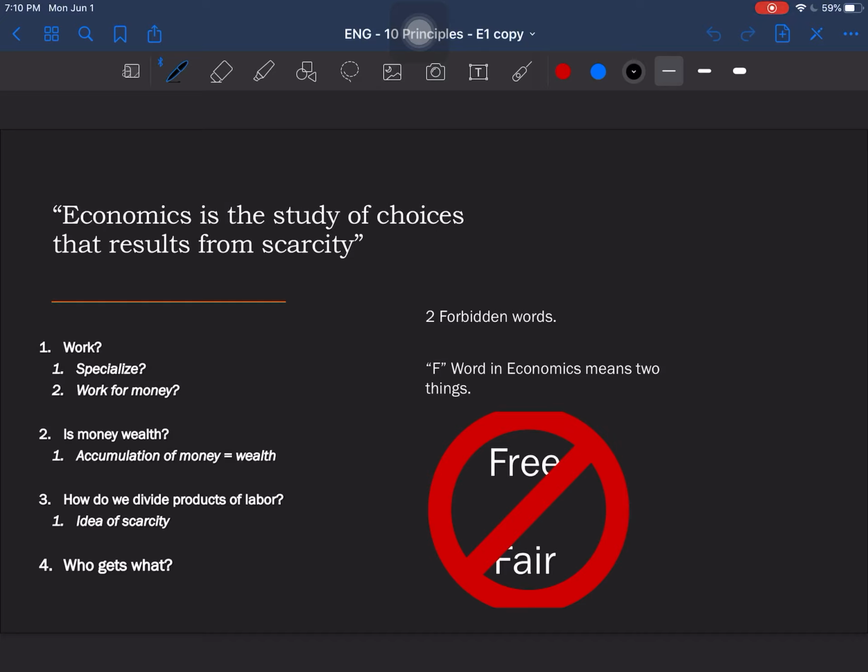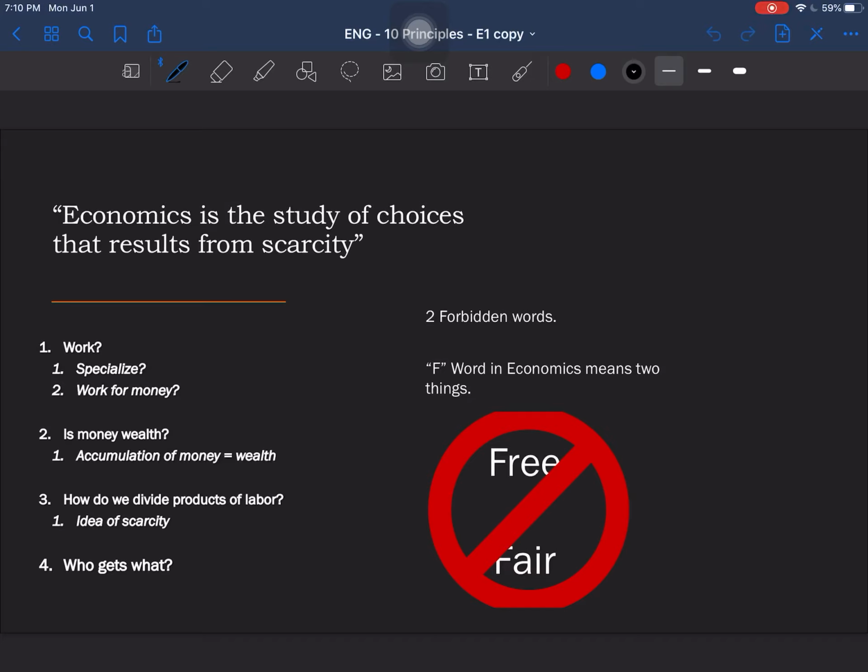How to divide the products of labor? So what do we do with the stuff that comes out of work, the goods and services that are a result of work? What do we do with them? So here's the idea of scarcity: there's not enough. And who gets what? That's another important question in economics. Who gets the goods and services that are produced? Who gets the wages? Who gets the money? Who gets the things?